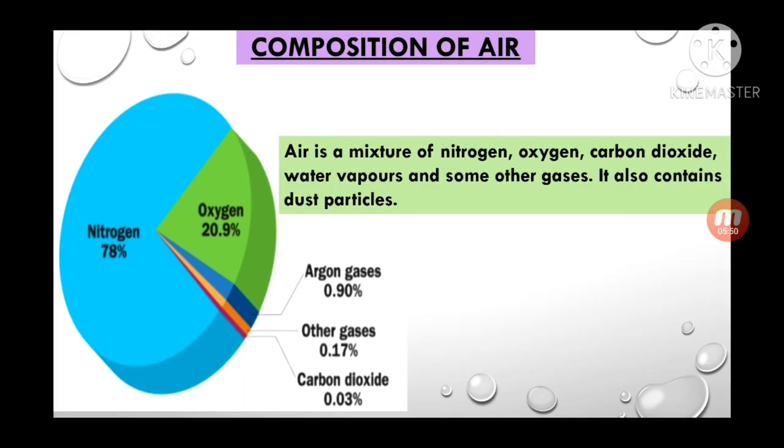Air is a mixture of nitrogen, oxygen, carbon dioxide, water vapor and some other gases. It also contains dust particles. You can see dust particles floating here and there in the air. When a beam of light comes through a small hole in your roof, you can see many dust particles moving, not in a straight line but in zigzag motion. That is known as Brownian movement. You will discuss this movement in higher classes. It is not given in your book.